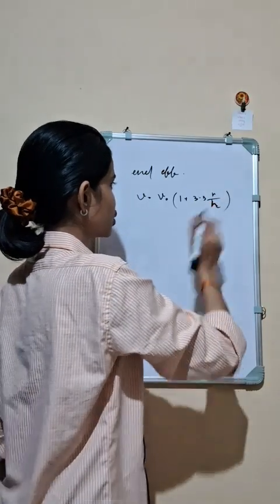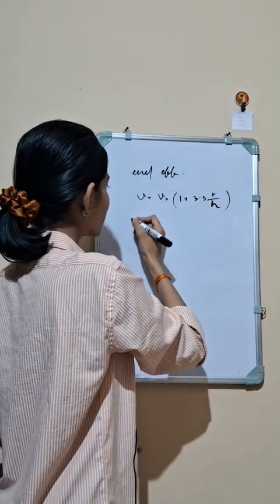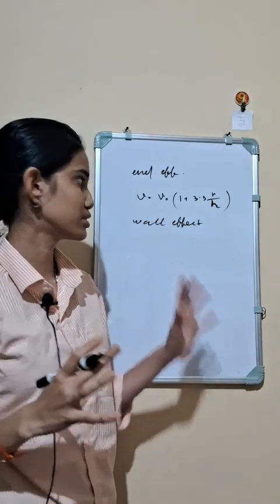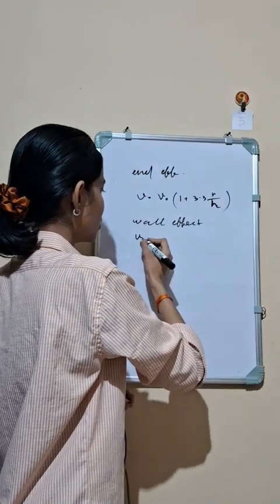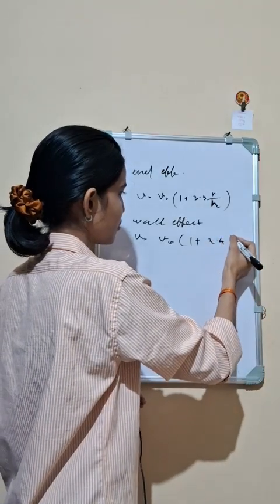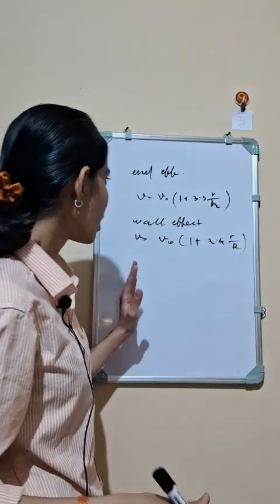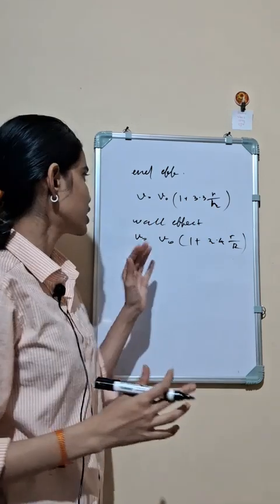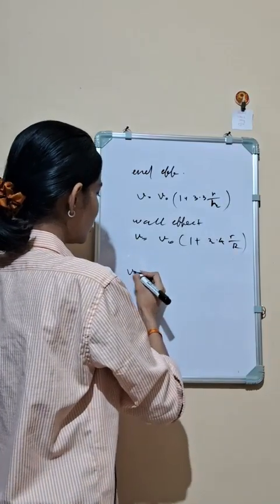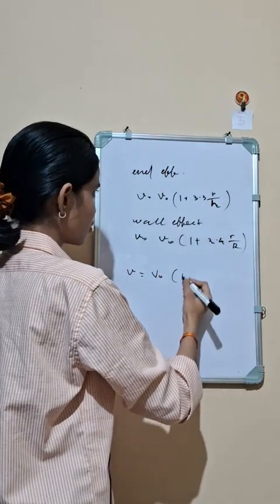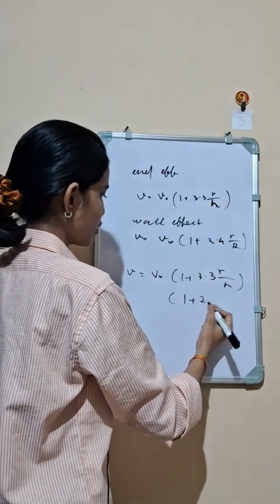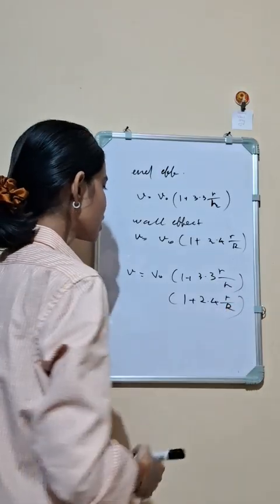And for the wall effect correction, due to the limited radius of this viscometer, we say that velocity equals v naught, the velocity found, into 1 plus 2.4 r by R. Now I guess you are clear about this correction. So taking these together, velocity will be v naught into 1 plus 3.3 r by h into 1 plus 2.4 r by R, right?